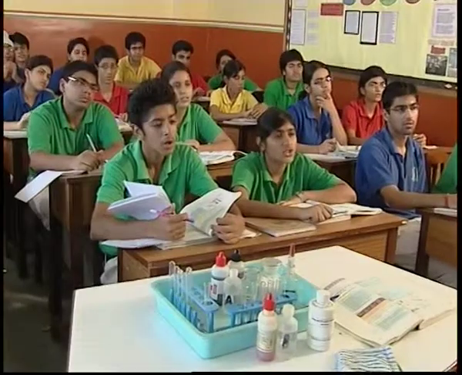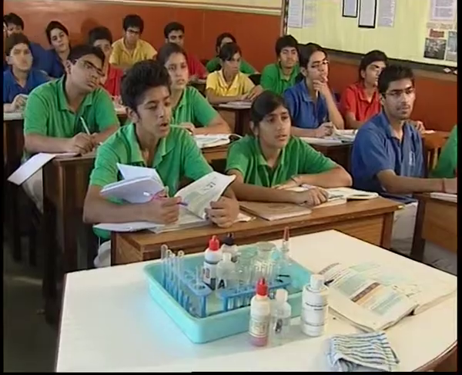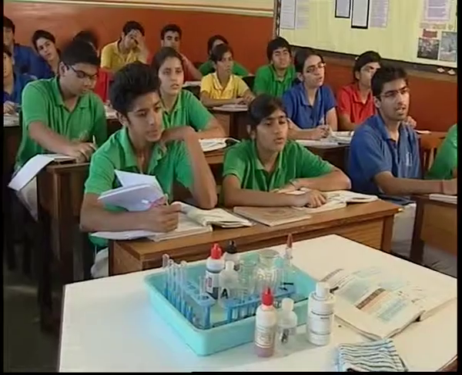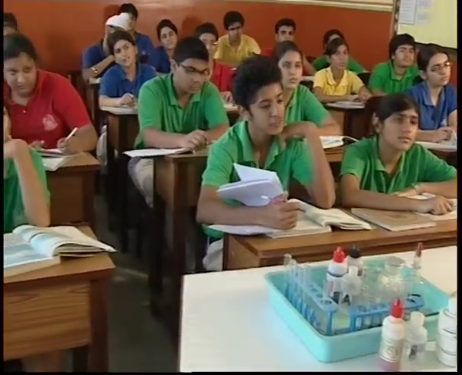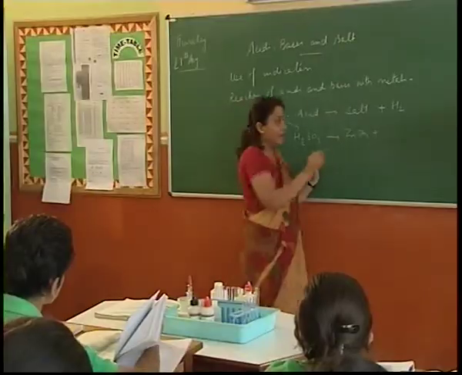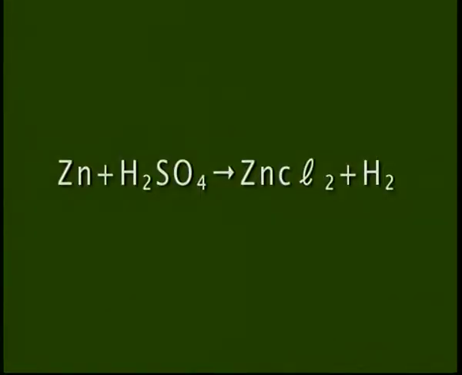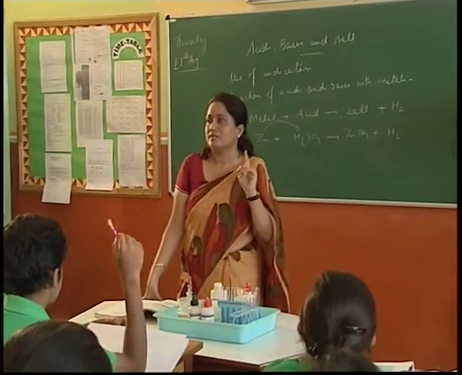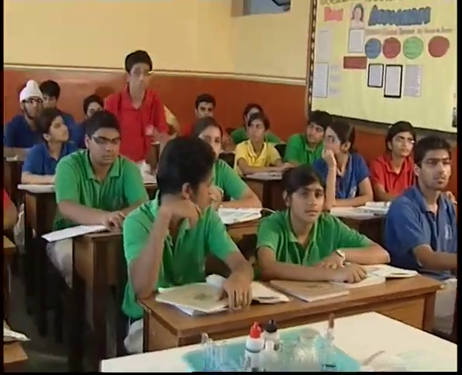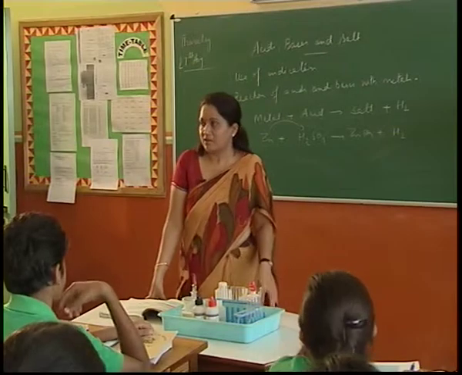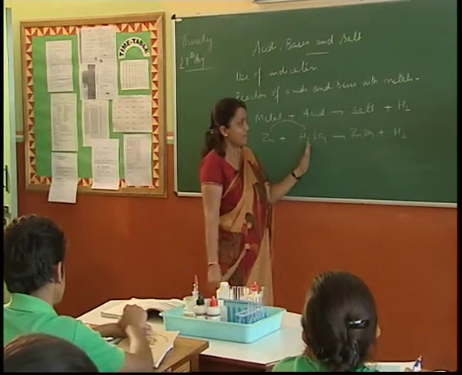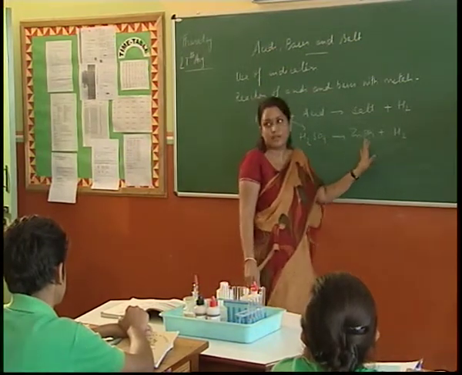Now linking it to what we did in the last chapter: what metal have we taken? Zinc, plus sulfuric acid. H2SO4 is the formula for sulfuric acid. Please don't speak in chorus, alright? And the gas that is formed. Now what type of chemical reaction is this? We had discussed the types of chemical reaction. Yes? It is a displacement reaction. Zinc, being more reactive than hydrogen, has taken the place of hydrogen, and you get zinc sulfate and hydrogen gas.